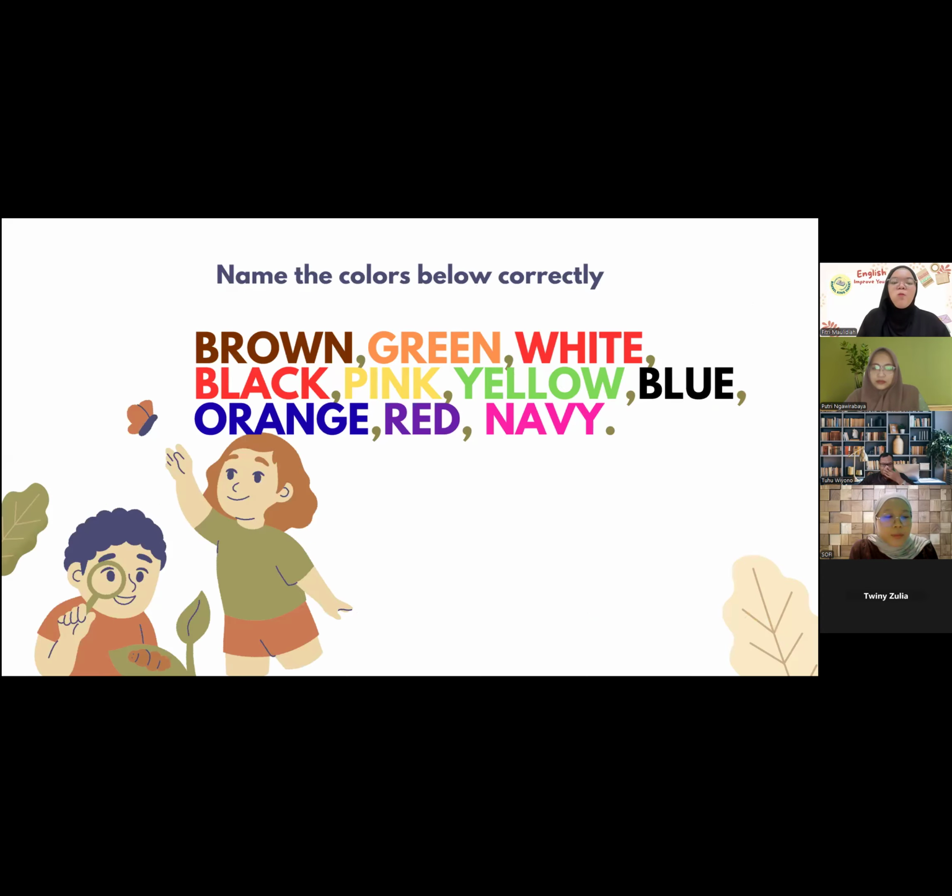Well, before class starts, I'm going to invite you to play a game. This game is about naming the colors below correctly. Remember, naming the colors below correctly. Let's start together. 1, 2, 3.